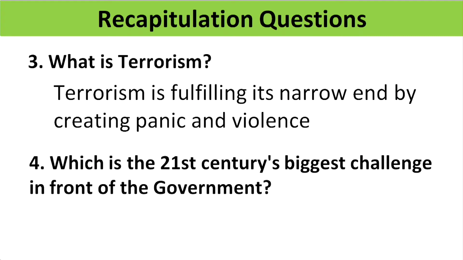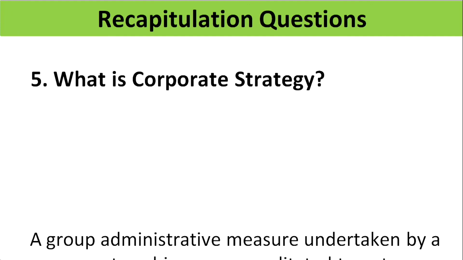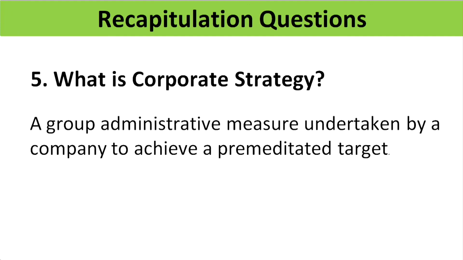Fourth question, which is the 21st century's biggest challenge in front of the government? Yes, your answer is correct, children. Corporate strategy is the biggest challenge in the 21st century in front of the government. Next question, what is corporate strategy? Yes, your answer is correct.